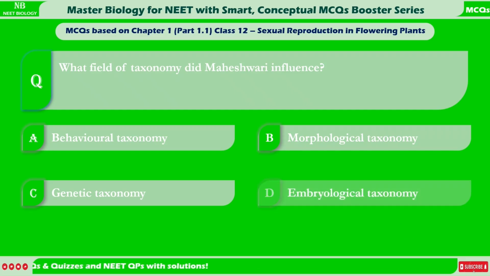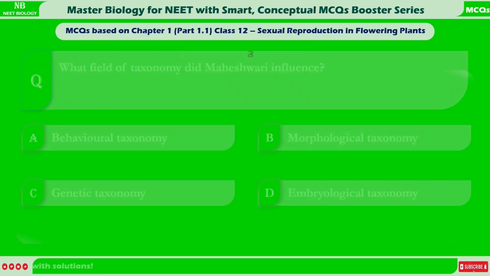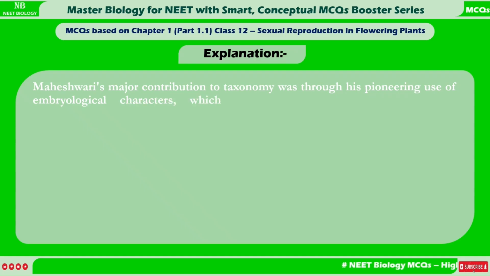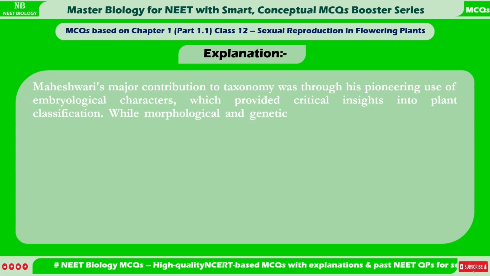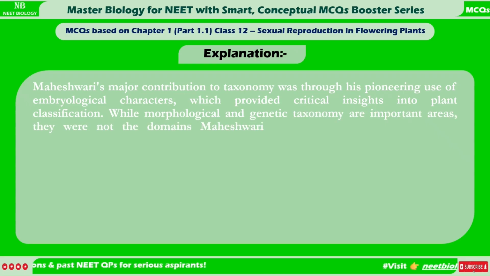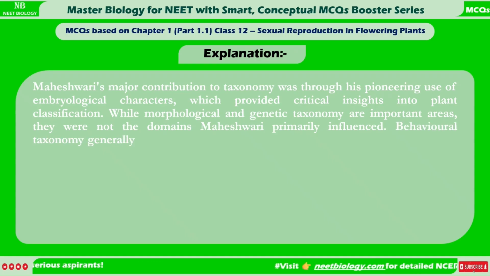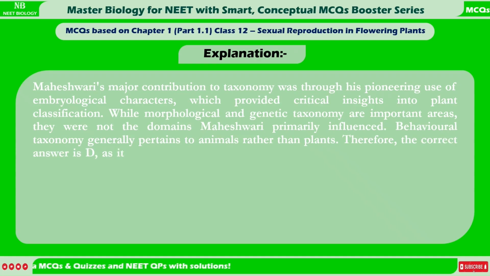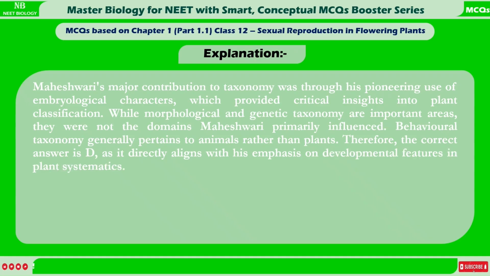Correct answer is D. Embryological taxonomy. Explanation: Maheshwari's major contribution to taxonomy was through his pioneering use of embryological characters, which provided critical insights into plant classification. While morphological and genetic taxonomy are important areas, they were not the domains Maheshwari primarily influenced. Behavioral taxonomy generally pertains to animals rather than plants. Therefore, the correct answer is D, as it directly aligns with his emphasis on developmental features in plant systematics.